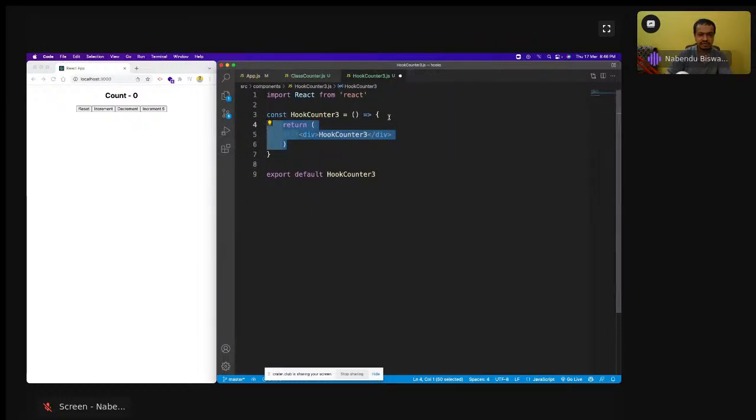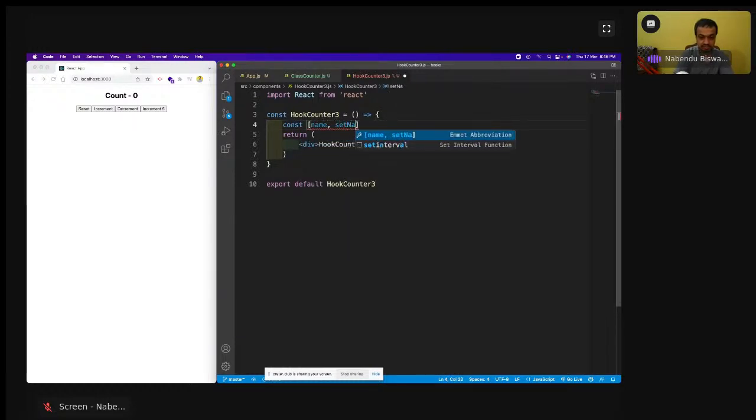This time we are seeing the problem when useState is an object. useState till now was a number, like 0 and all. Now we'll see if it is an object. So then what will happen? const name, setName equal to useState, and I will have an object here, like firstName and lastName.